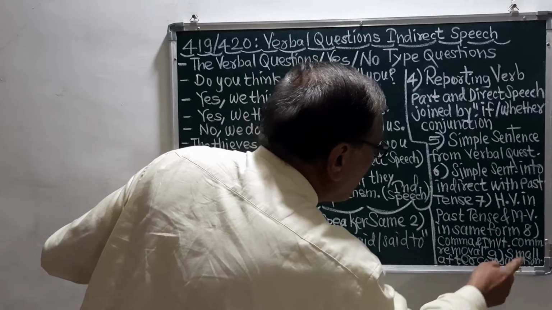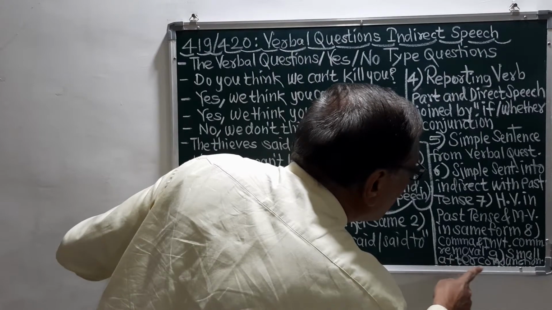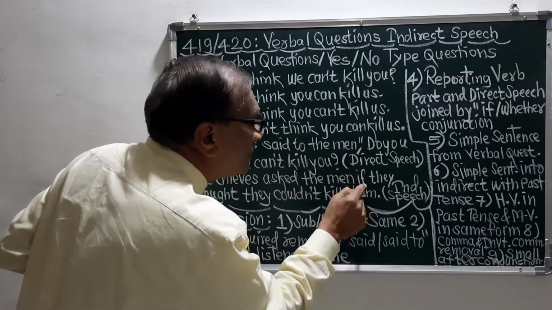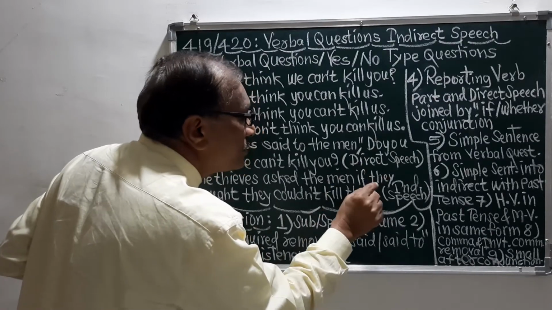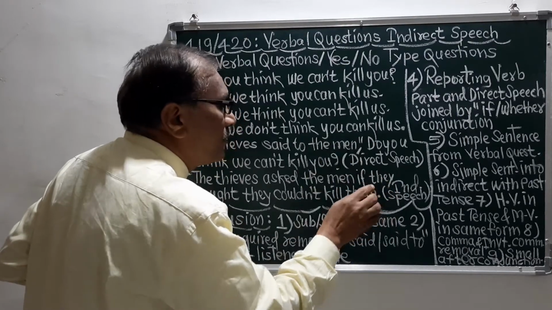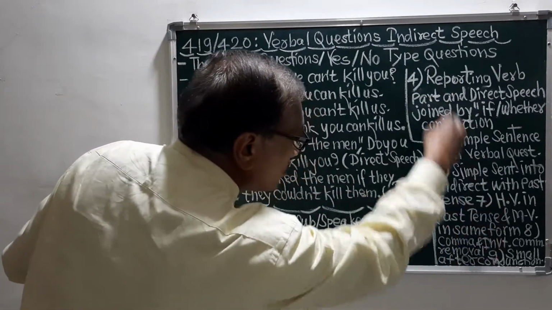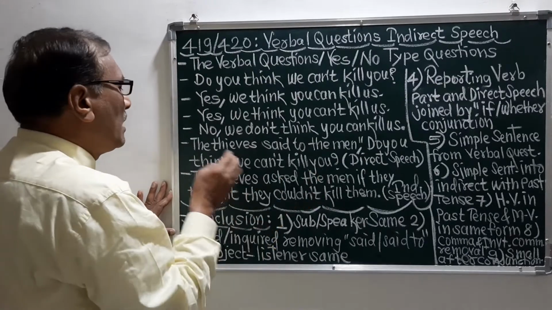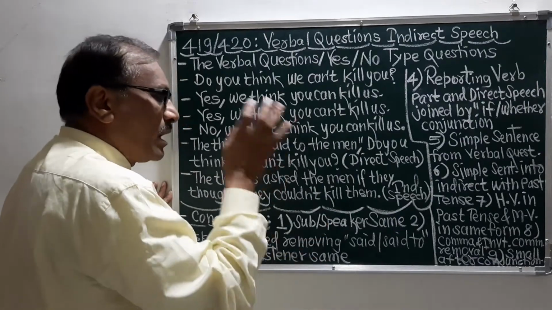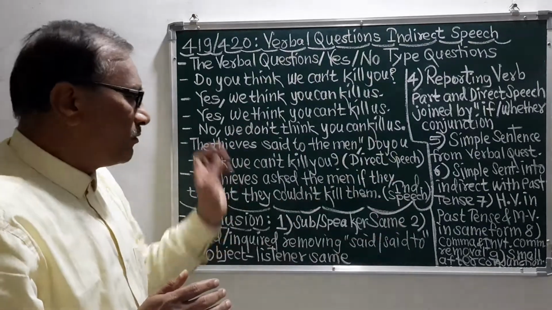And the ninth rule is there: small letter after conjunction. Remember, this conjunction is "if," and after this conjunction we should put the subject in small letters. So these are the total rules, and this is the answer. This is the direct speech and this is the indirect speech. So we have seen all this nicely with the help of the rules and regulations.